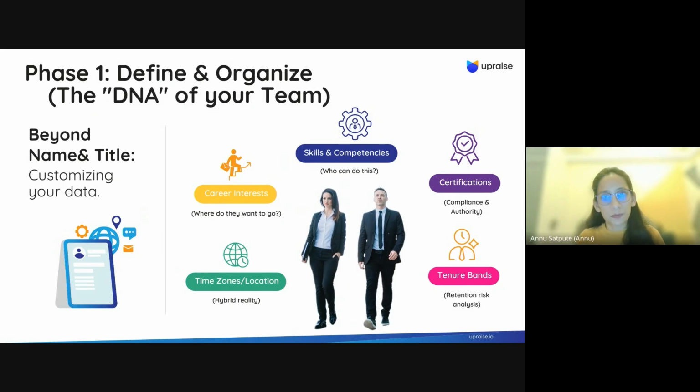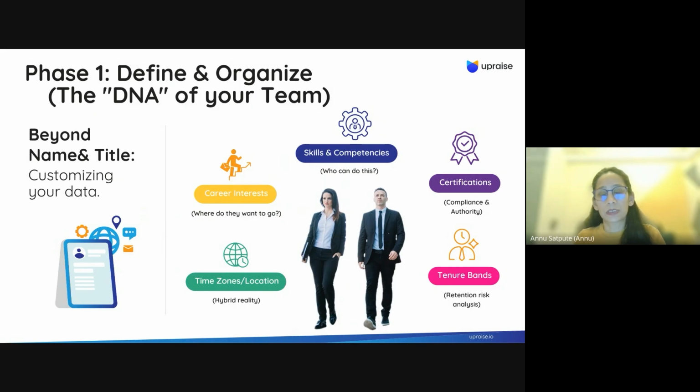But of course, when it comes to employee data, it is beyond that. You can gather data about employees from very different angles and directions that will help you manage your employees and take actionable insights from that data.